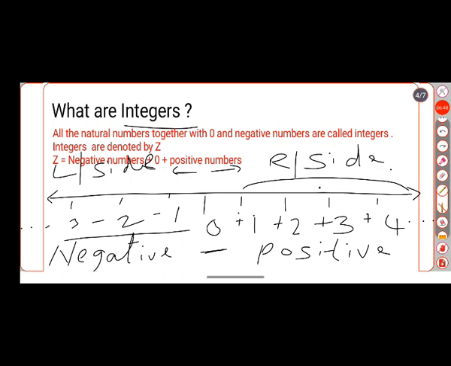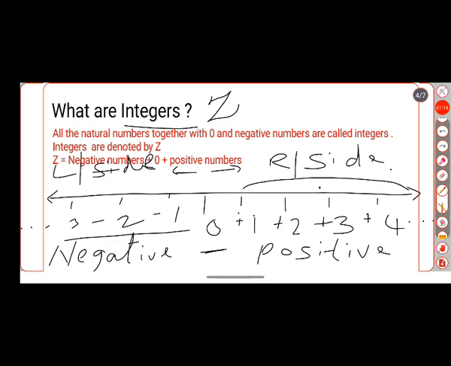All together we call them integers. Integers are denoted by the capital letter Z.